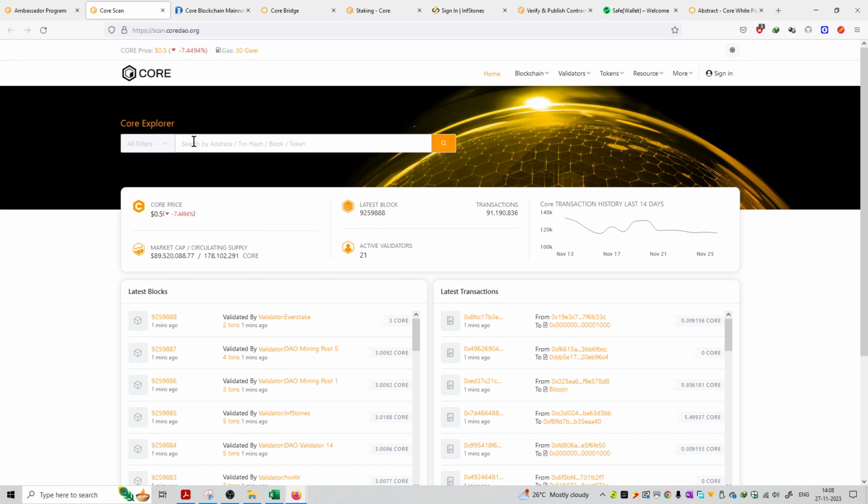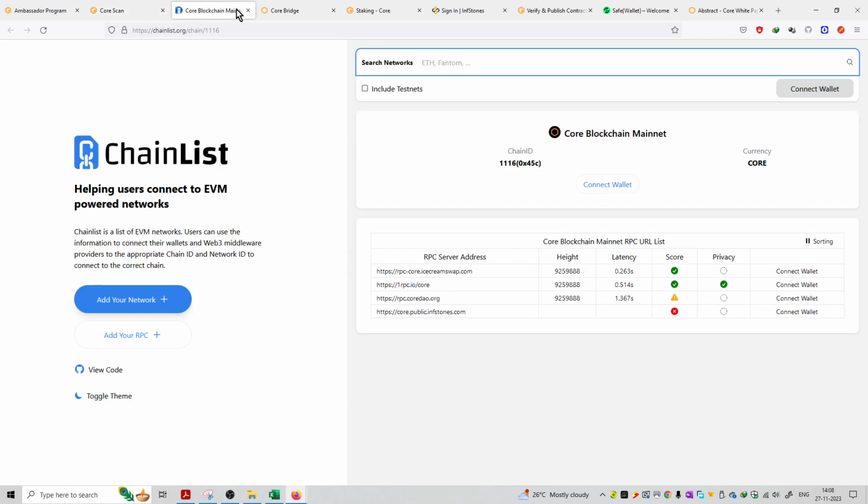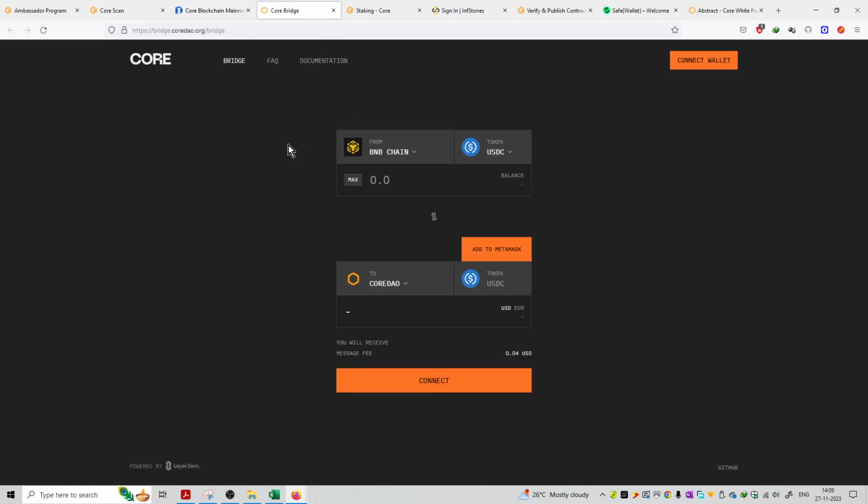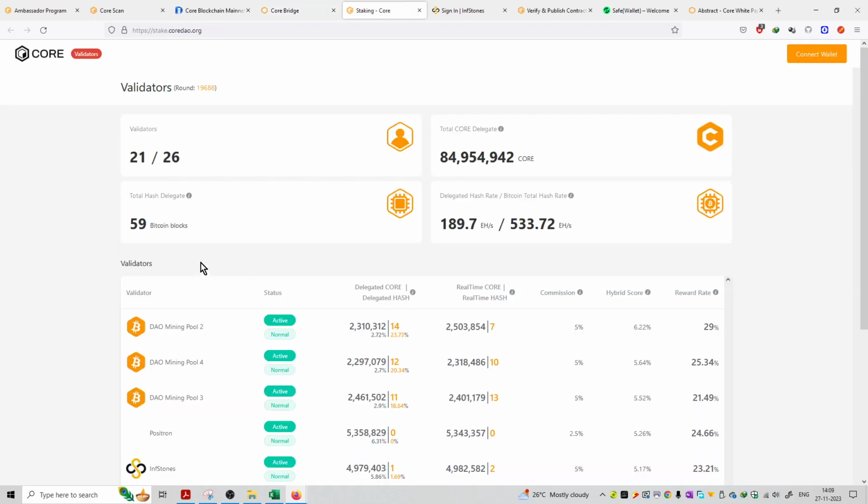That means जो भी transaction हो रहा है इस blockchain पे you can check out the details of every transaction on the blockchain. Second is the chain list helping users to connect to EVM powered networks. Third is the core bridge that you can swap any tokens on this platform. You can have staking as well. आप staking कर सकते हो and you can be a validator of this blockchain.